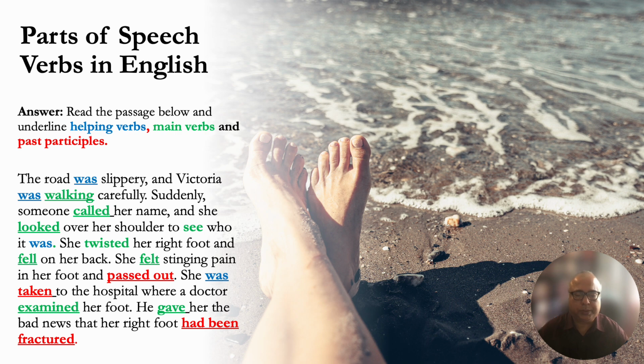How did you do? Did you do well? Did you identify all of the main verbs and helping verbs and past participles? These are the answers. And for your reference, I have given each type of verb a different color. So helping verbs are in blue, main verbs are in green, and past participles are all red.